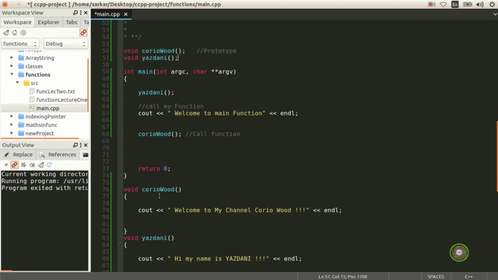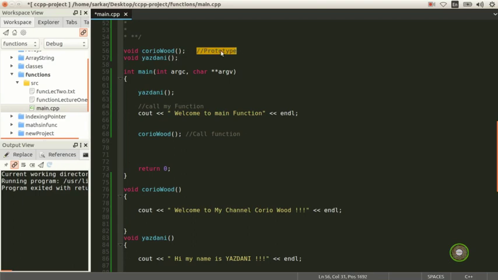Even if you have a function, C++ doesn't care as long as you call it here. As far as C++ is concerned, as long as you don't put it here, I don't care where your function is. And when you put your function here, make sure you put its prototype.